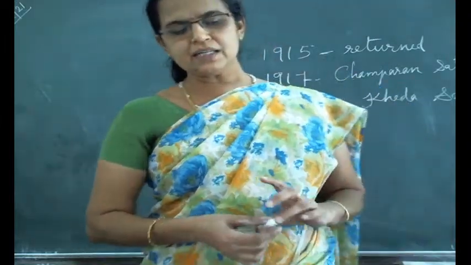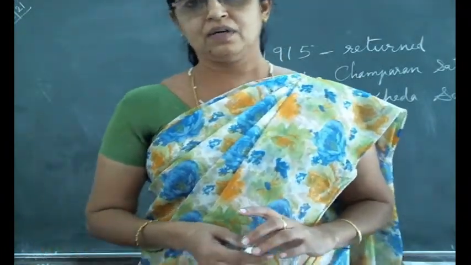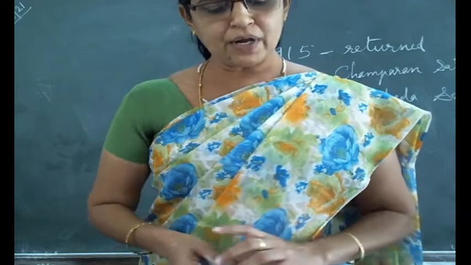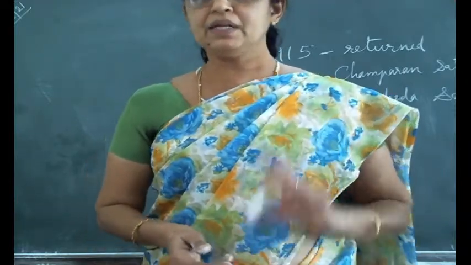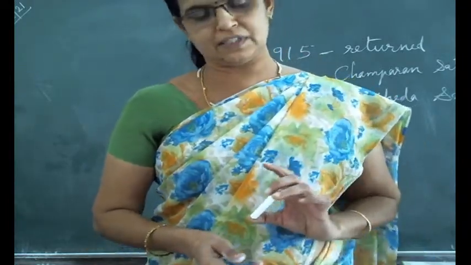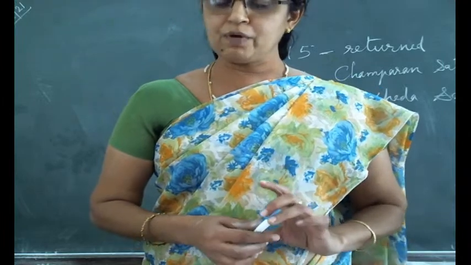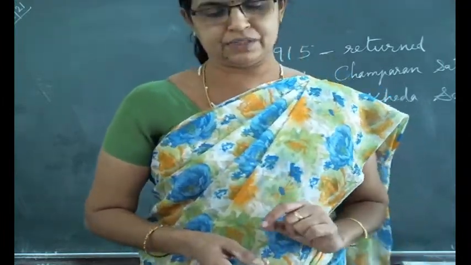Kheda district of Gujarat experienced famine in the year 1917. The agricultural production was destroyed. Still, the British government, instead of waiving the tax, tried to collect tax from farmers. Under the leadership of Gandhiji, the farmers started Satyagraha against the Britishers.